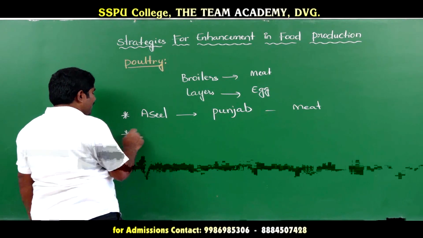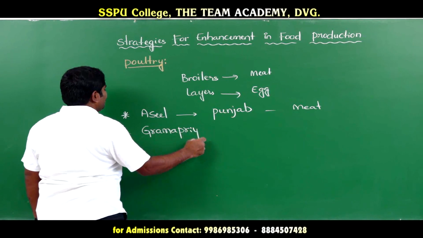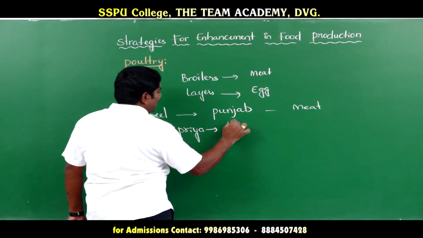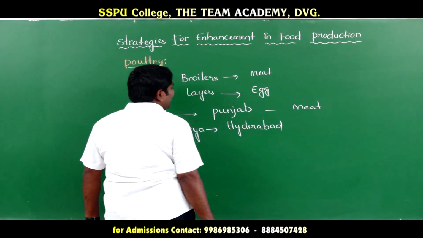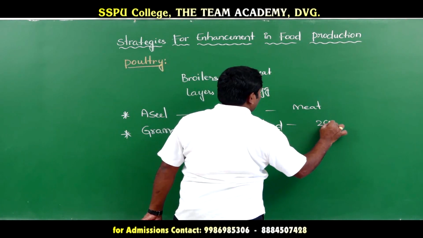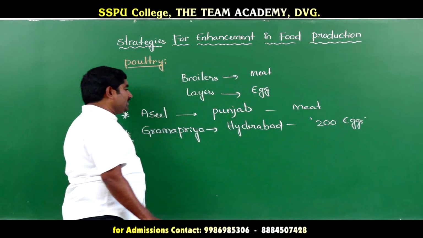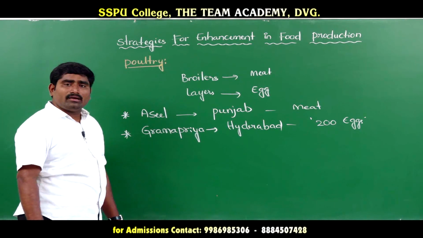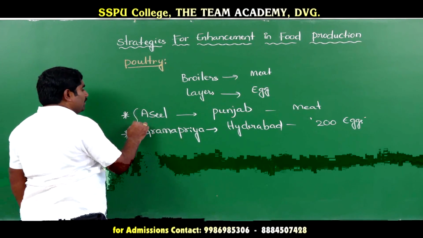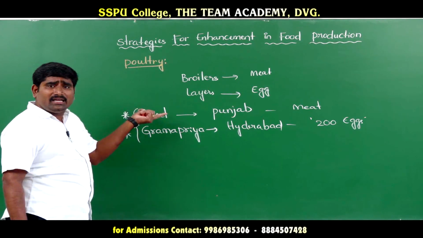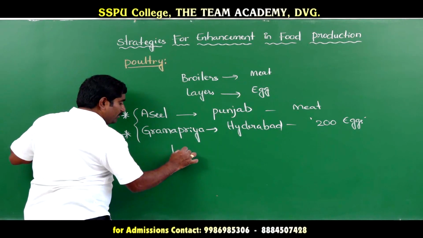And second one is Gramapriya. Gramapriya is developed in Hyderabad, and it produces almost 200 eggs per year. So Gramapriya is a variety of poultry developed in Hyderabad. These two are desi poultry, desi birds. And now another one more, the Leghorn.